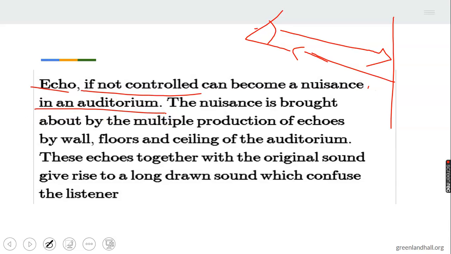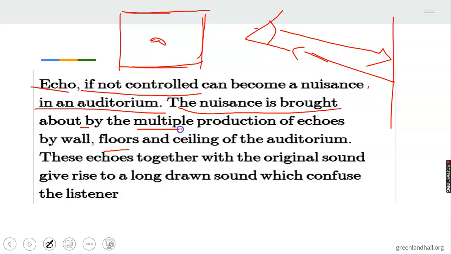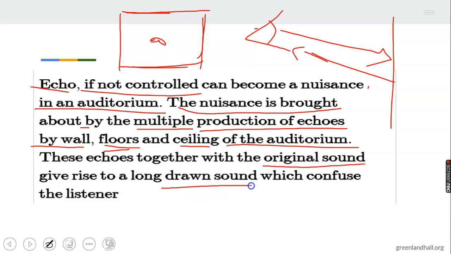Now, echo, if not controlled, can become a nuisance in an auditorium. Imagine an enclosed place that has 4 walls and the sound is produced at the center. You can see there will be multiple reflections of sound. The nuisance is brought about by the multiple production of echoes by the wall, floor, and ceiling of the auditorium. This echo, together with the original sound, gives rise to a long drawn sound which confuses the listener. That's where you see a voice that has been prolonged for a particular period.